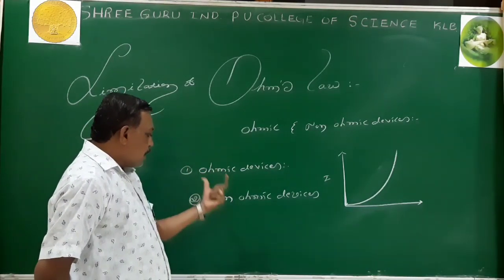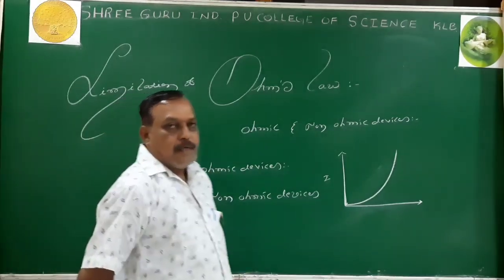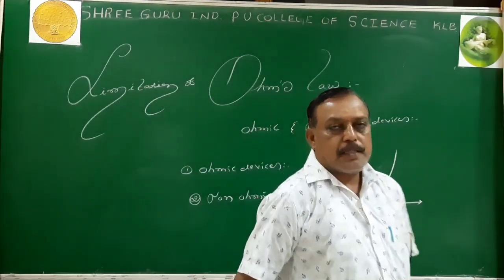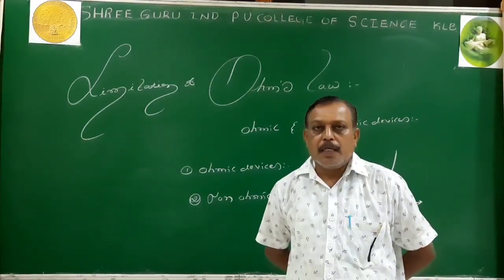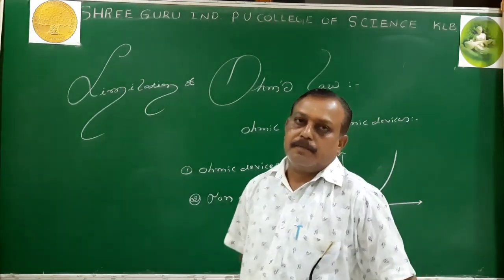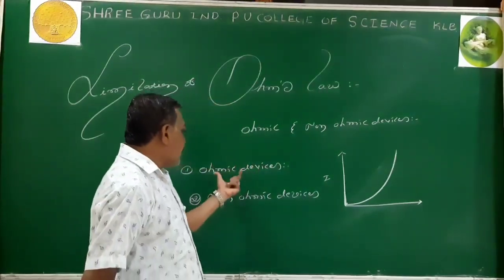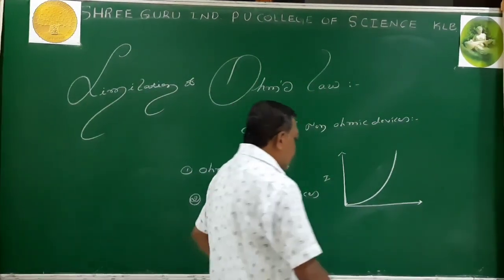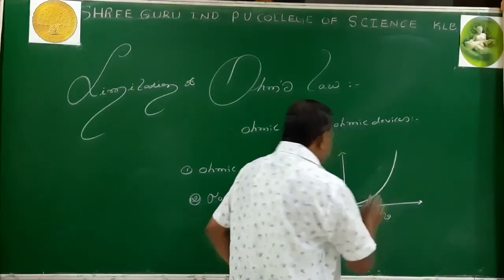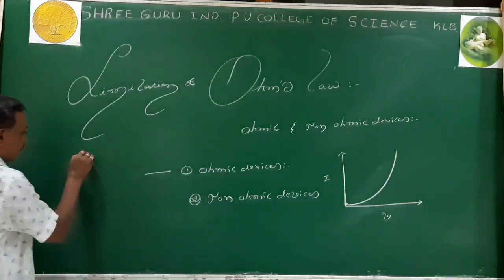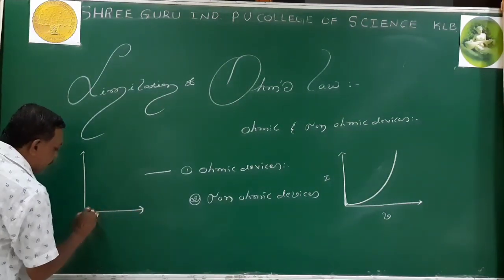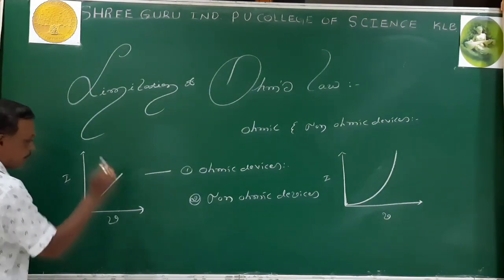One is ohmic devices, another is non-ohmic devices. The devices which obey Ohm's law are called ohmic devices. Examples: voltmeter, ammeter, galvanometer, etc. The nature of the graph for ohmic devices is a straight line. When you plot current versus voltage, the graph is a straight line passing through the origin for ohmic devices.